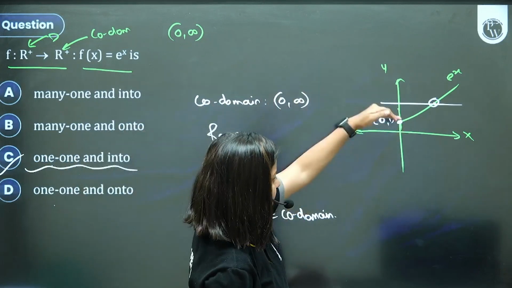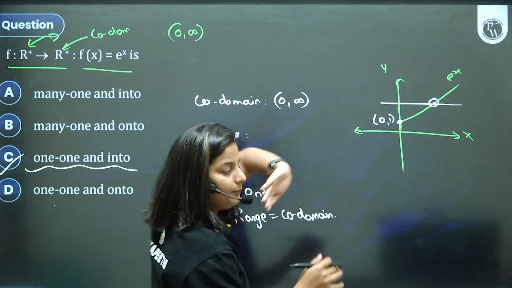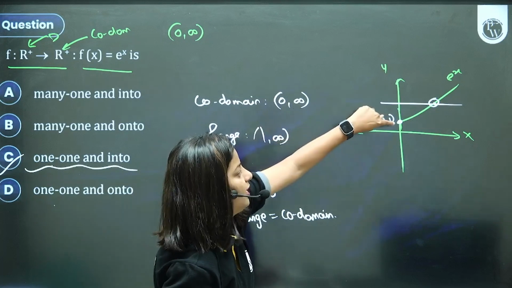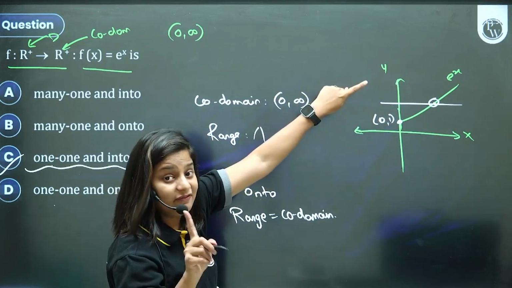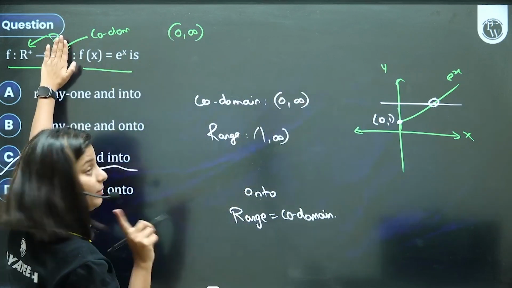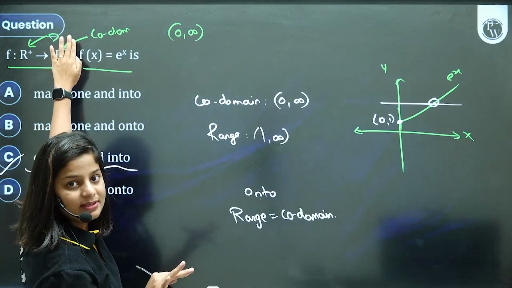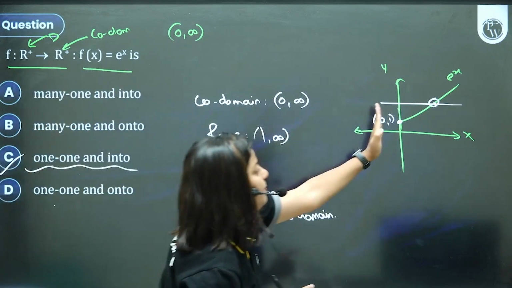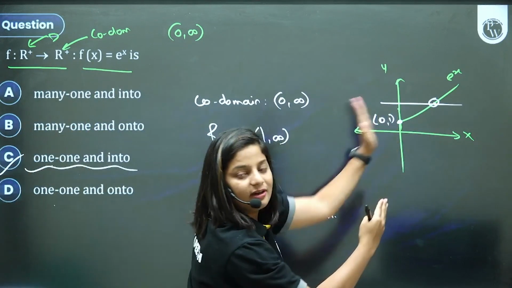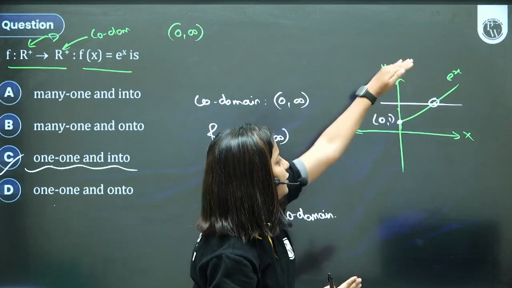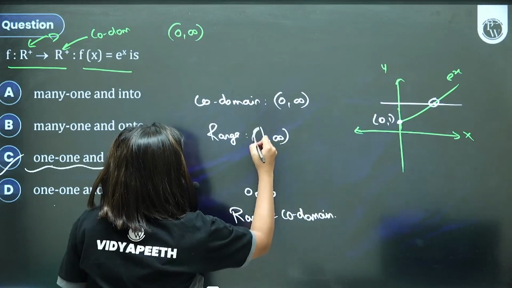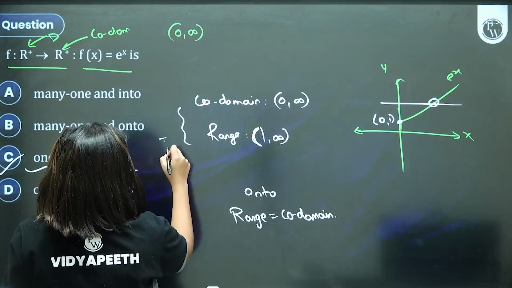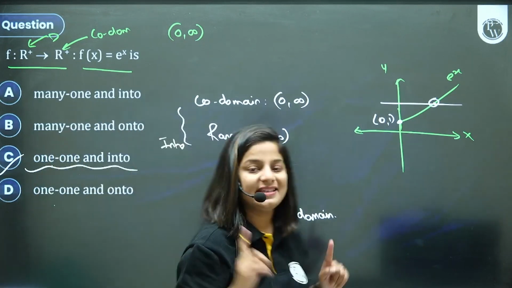Just look at it. The range is from 1 to infinity, because I have not counted the negative part. If the domain was all real numbers, I would have said it's onto. But because the domain is only positive real numbers, I am not counting the negative part. The range will be 1 to infinity, and codomain and range are not equal. So that makes it an into function. Option C is right for this.